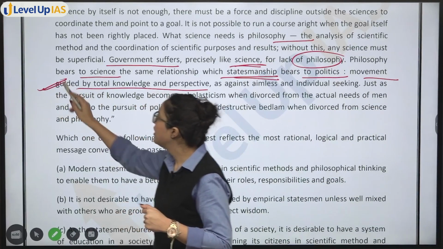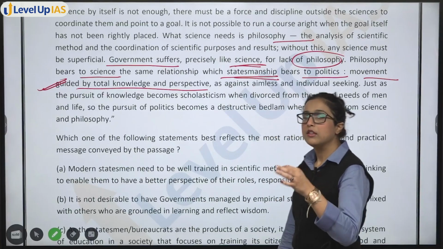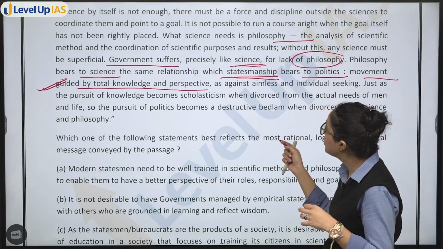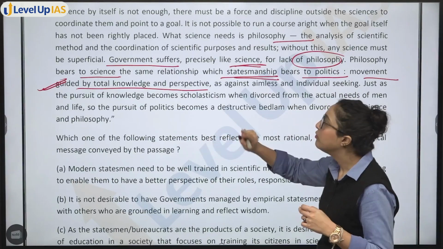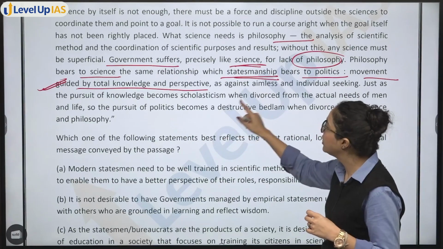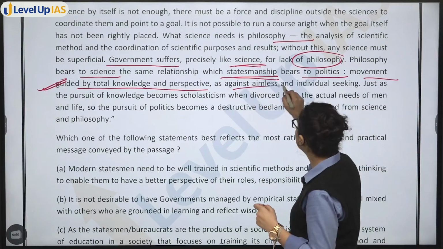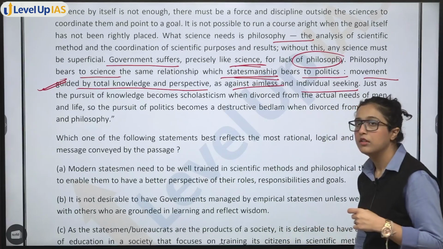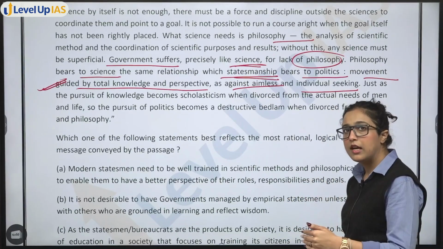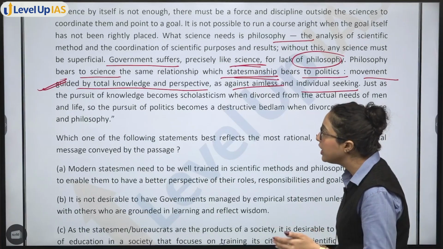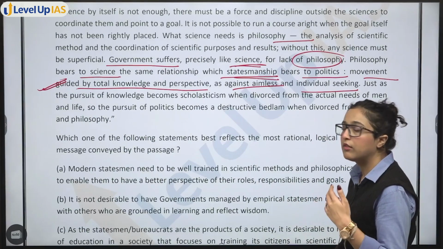That means philosophy bears to science the same relationship which statesmanship bears to politics. The relationship is movement guided by total knowledge and perspective, as against aimless and individual seeking. So not aimless and individual seeking; instead, statesmanship is a movement of total knowledge and perspective.